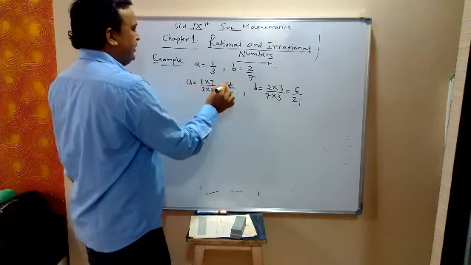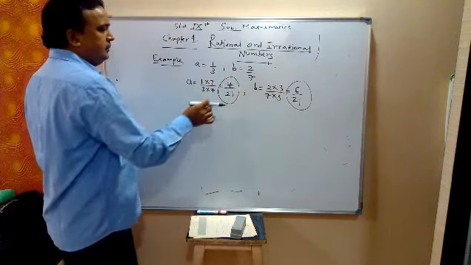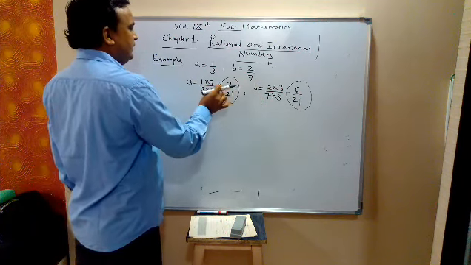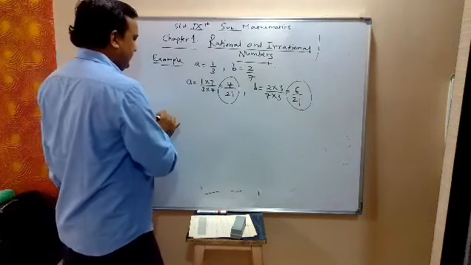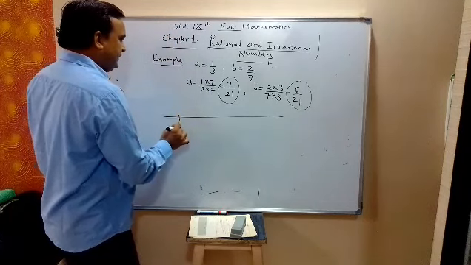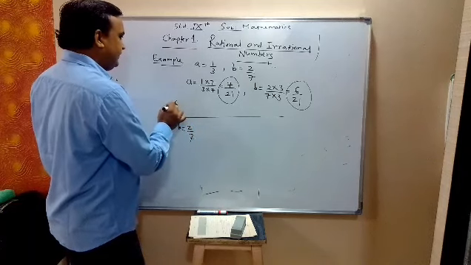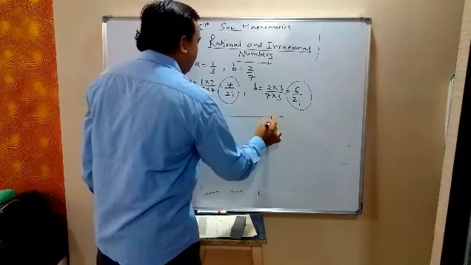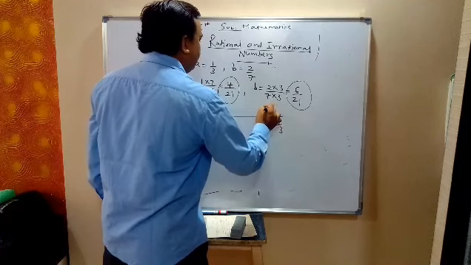So A is 7 by 21, B is 6 by 21. That means B is smaller than A. On this real line, this is B, 2 by 7 or 6 by 21, and this is A, 1 by 3 or 7 by 21.